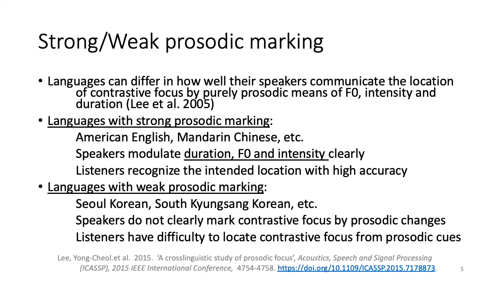According to Lee et al., languages differ in how well their speakers communicate the location of contrastive focus by purely prosodic means of F0, intensity, and duration. American English and Mandarin Chinese are languages with substantial modulation of three prosodic features. Naturally, speakers of the two languages recognize the location of focus with high accuracy. However, Seoul Korean and South Kyungsang Korean do not clearly mark contrastive focus prosodically, causing low accuracy rate of focus recognition.